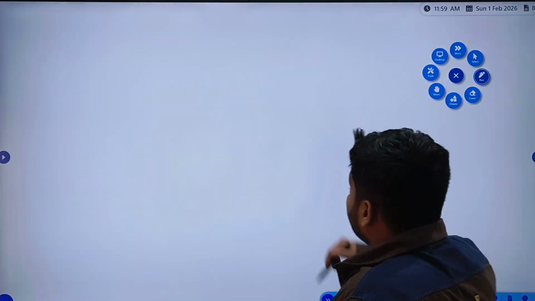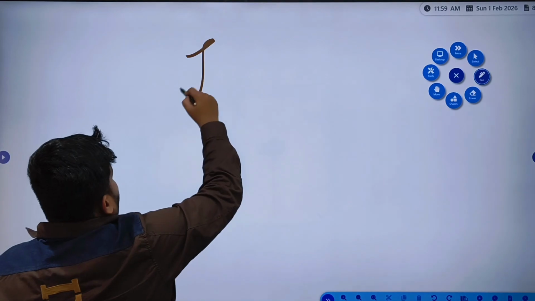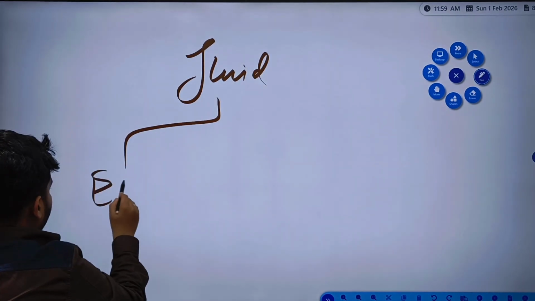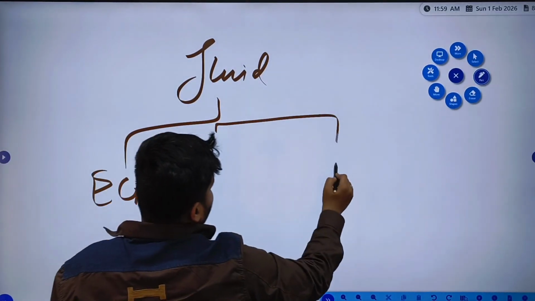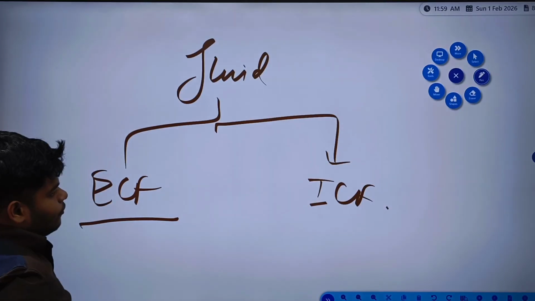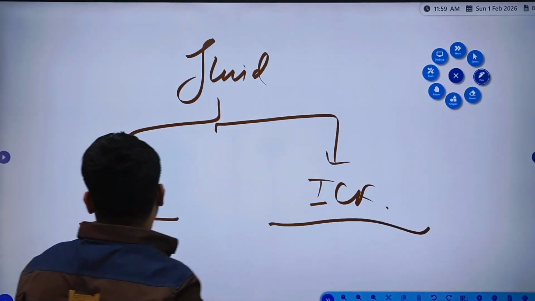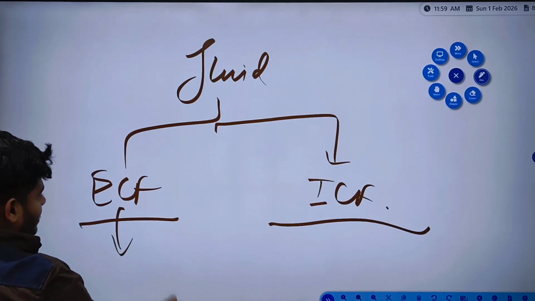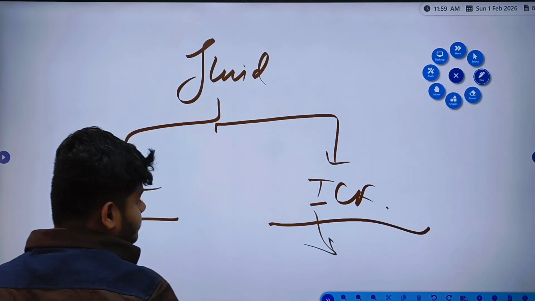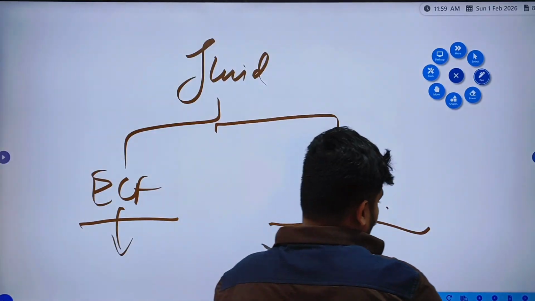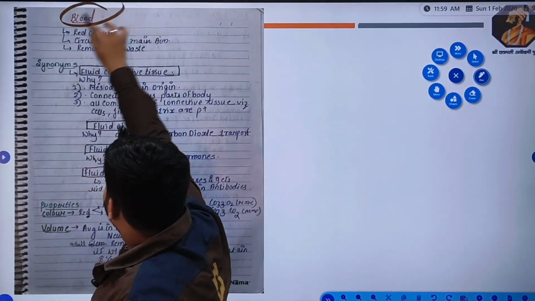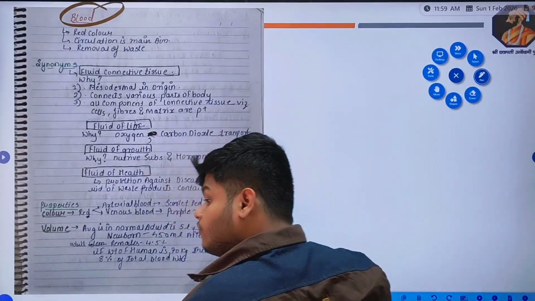Now fluids are of two types: one is ECF and the other is ICF. ECF is extracellular fluid, ICF is intracellular fluid. Extracellular fluid is present outside the cells, intracellular fluid is present inside the cells. Now the question arises: blood. What is blood? Is blood ECF or ICF?